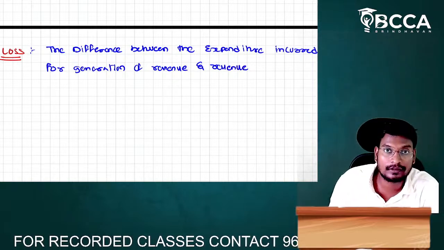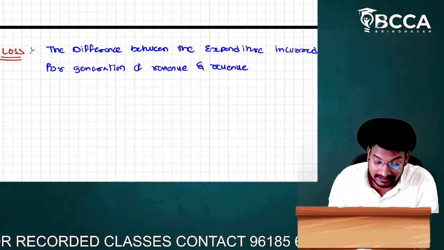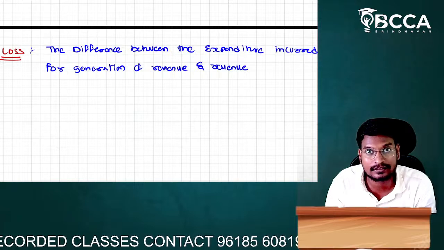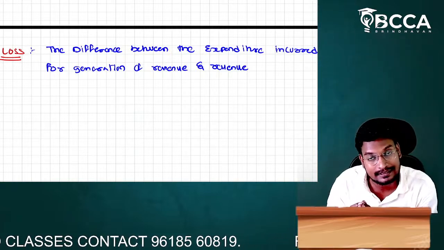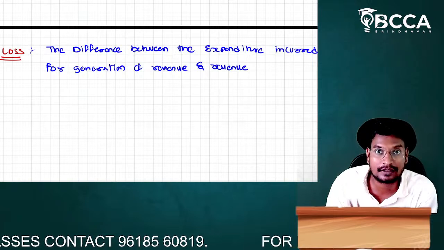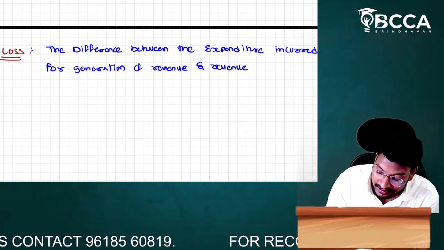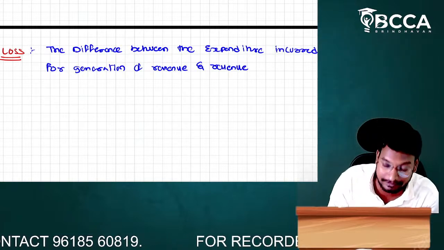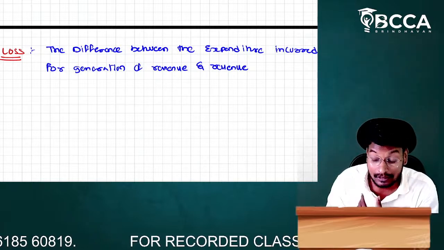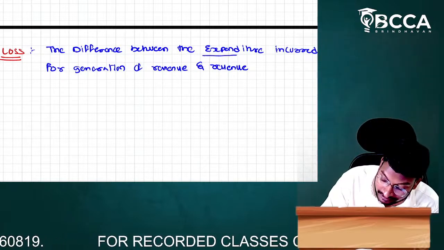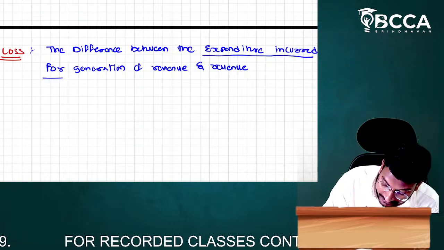What is the meaning of loss, sir? Generally, we say that if the expenditure is more than the income, it is a loss. But the actual definition of loss is the difference between the expenditure incurred for generation of revenue and the revenue. Here we have to understand what is the expenditure incurred for generation of revenue.